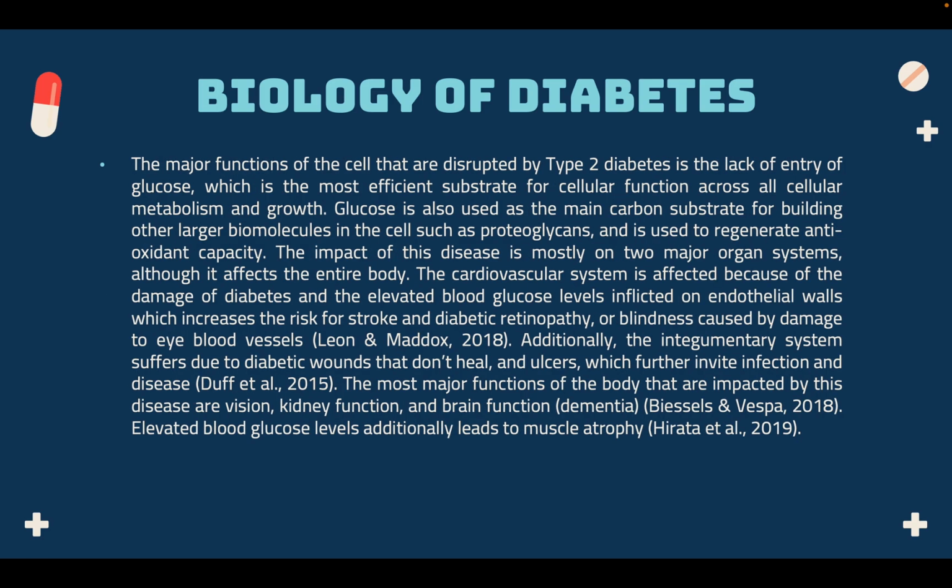The major function of the cell that is disrupted by type 2 diabetes is the entry of glucose, which is the most efficient substrate for cellular function across all cellular metabolism and growth. Glucose is also used as the main carbon substrate for building other larger biomolecules in the cell, such as proteoglycans, and is used to regenerate antioxidant capacity.